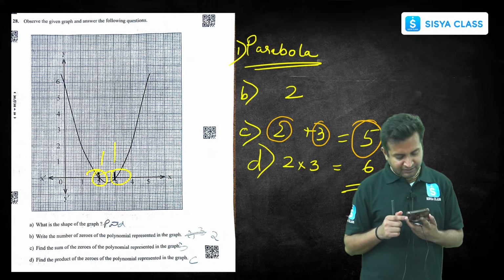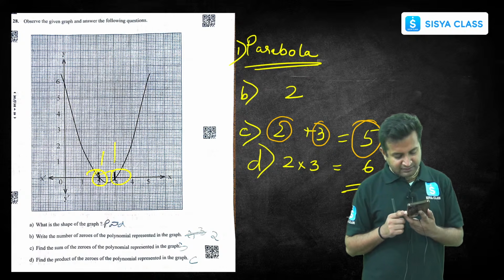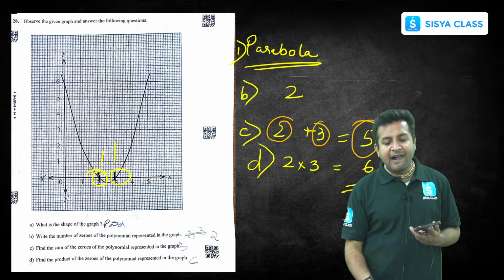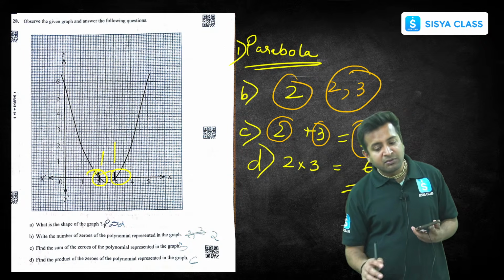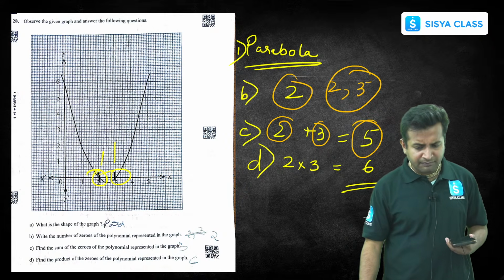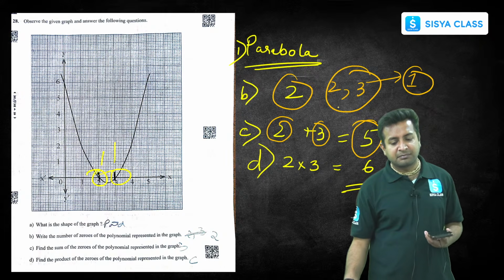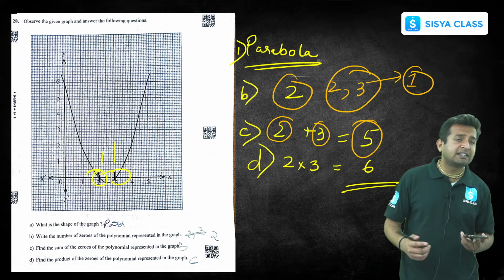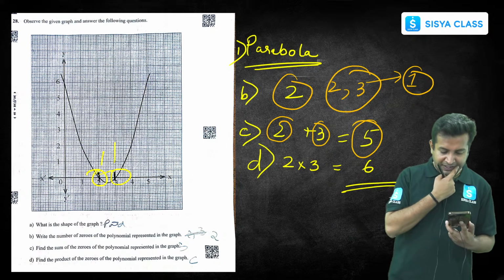Got it, Rajesh? You wrote 2 and 3. So it depends on the mood of the examiner. They can give 1 mark also. It depends. If you have written 2 and 3, it's okay. They can give it. It depends on the mood of the examiner. Fine. Got it?